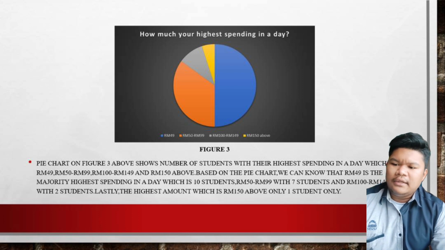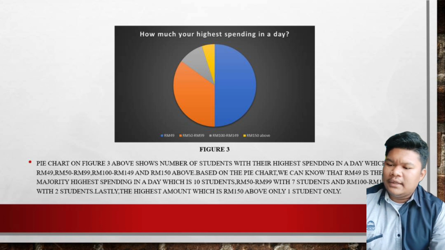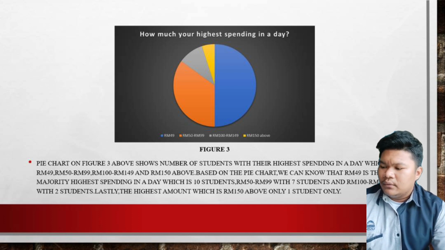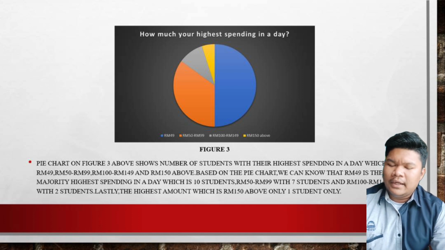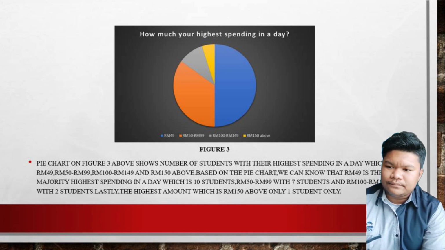Based on the pie chart, we can know that 49 ringgit is the majority highest spending in a day, which is 10 students. RM50 to 99 ringgit with 7 students, and 149 ringgit with 2 students. Lastly, the highest amount, which is RM150 and above, is only 1 student, which is the rich kid.